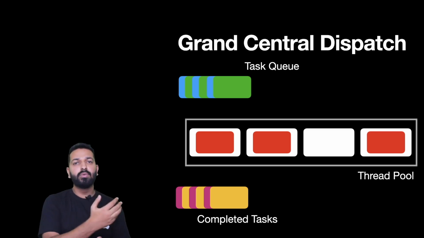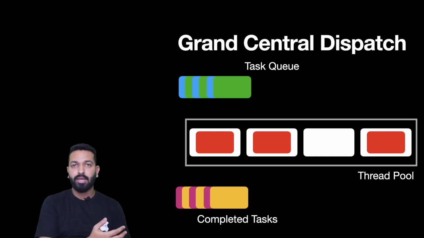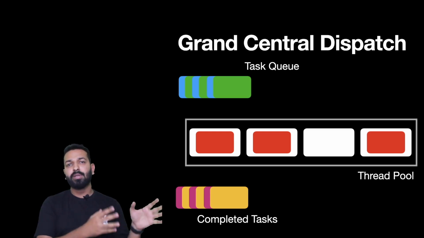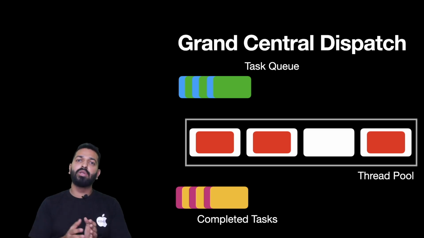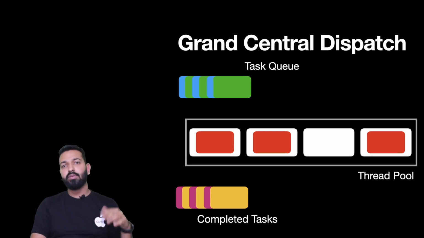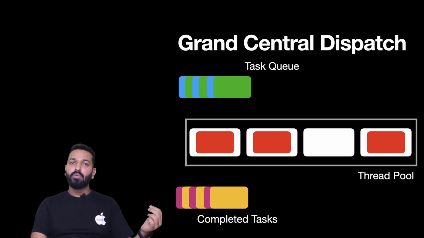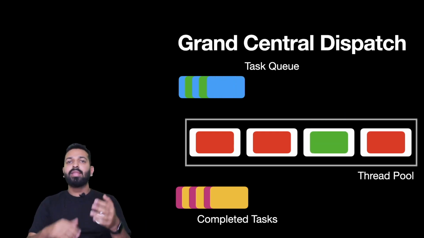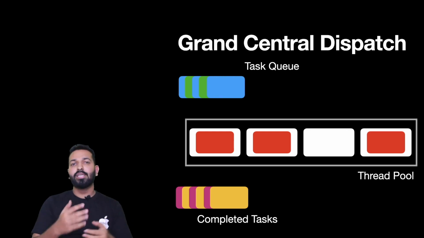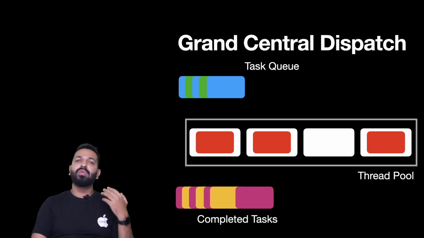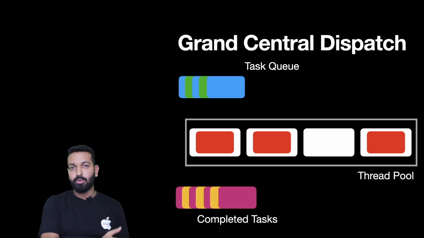So assume that you have a task queue to which you submitted your task that is to be executed, and then there's a pool of threads which has multiple threads. Some of them are already executing some task, while one of them is available for executing the next task in the queue. So when any thread in the workers pool becomes available, a task from the task queue is taken out in the FIFO order, of course, and it is submitted to that thread. Then the execution takes place on that thread, the state changes, now this particular task is being executed, and when the execution completes, it will be moved to the completed tasks, or basically you will get the callback that your task has completed executing.